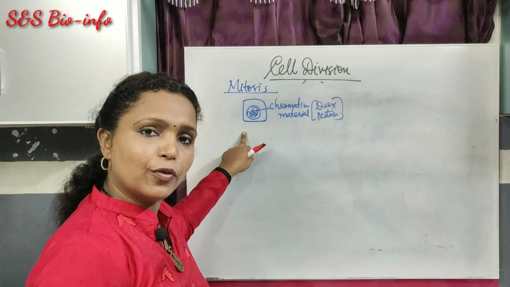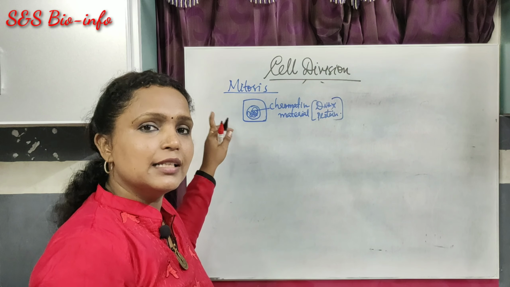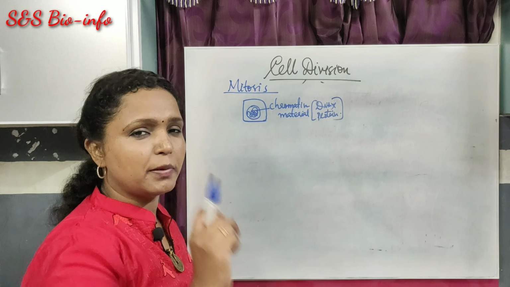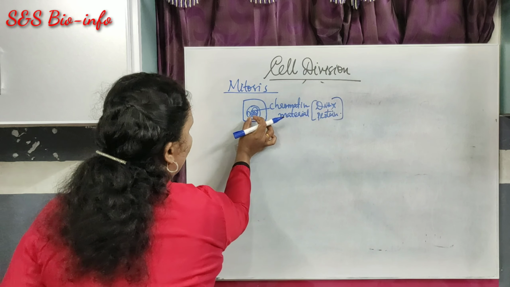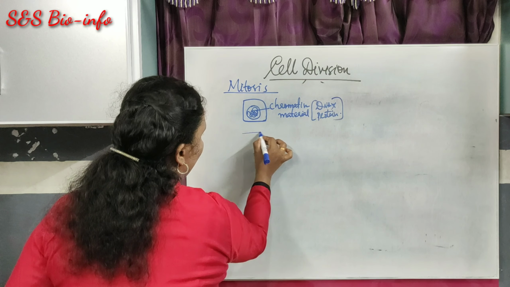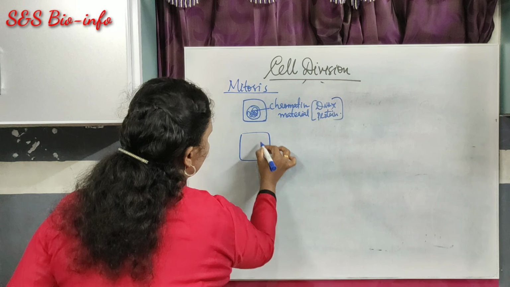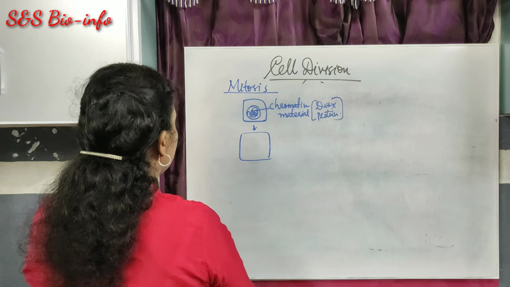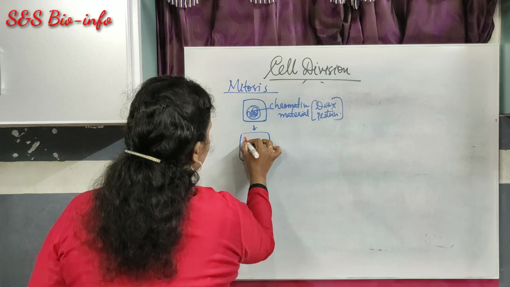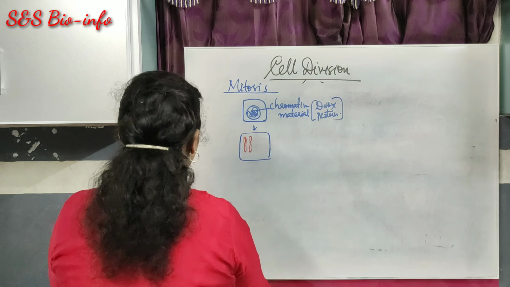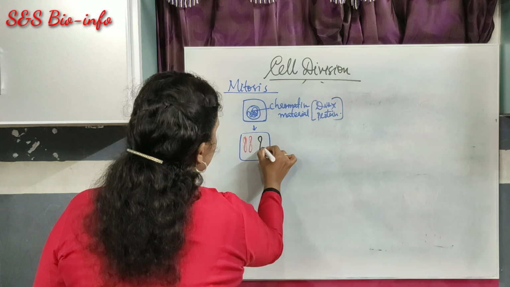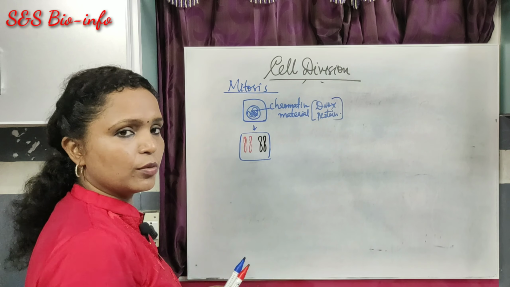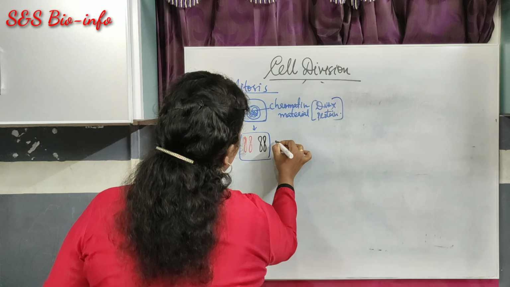It condenses to form chromosomes. Suppose this is a cell with the 2 pairs of chromosome. So the chromatin network condenses to form what? 2 pairs of chromosome. Suppose 1 pair of chromosome, this is another pair of chromosome. So 2 pairs of chromosome.